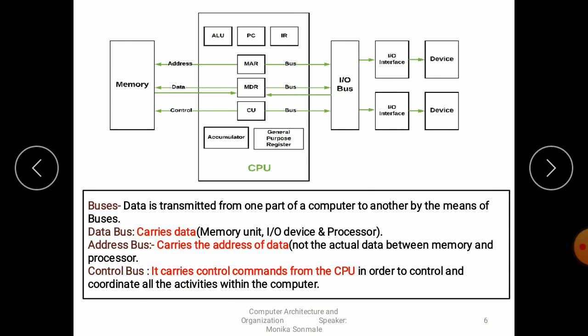So what are the buses? Buses are how data is transmitted from one part of the computer to another. The data bus carries the data between memory unit, input output devices and processors. The address bus carries the address of data, but not the actual data, between the memory and processors. And the control bus carries the control commands from the CPU in order to control and coordinate all the activities within the computer. So this is the detailed architecture of von Neumann architecture.